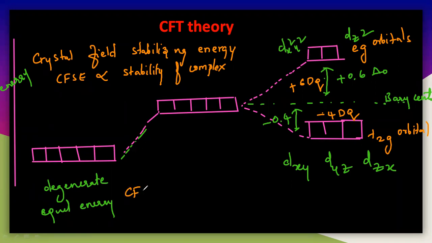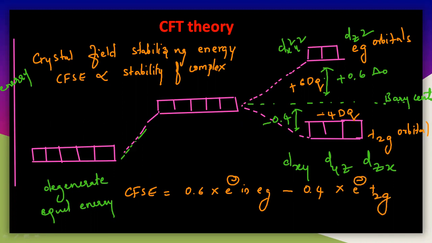CFSE is nothing but 0.6 into electrons in Eg orbitals, minus 0.4 into electrons in T2g orbitals. So finally you will get the CFSE value, whatever it may be.